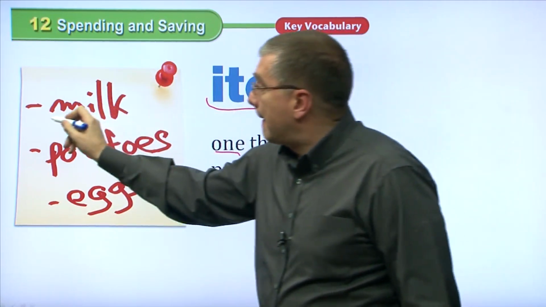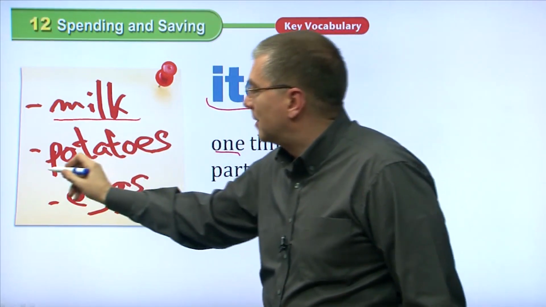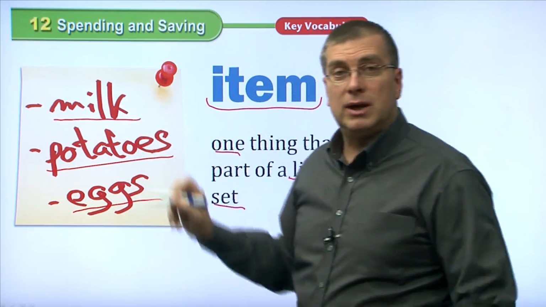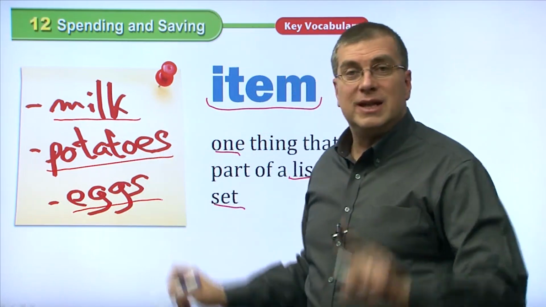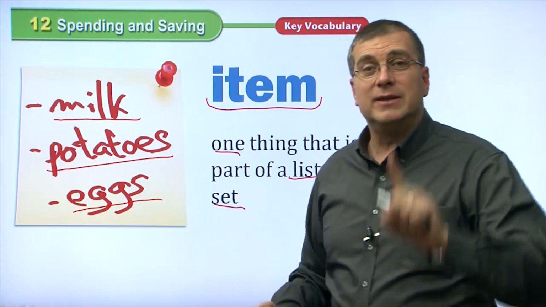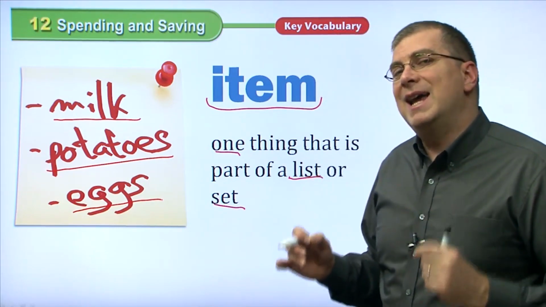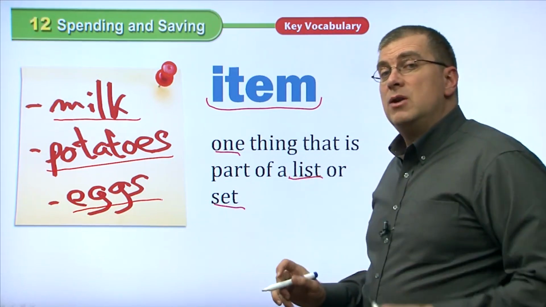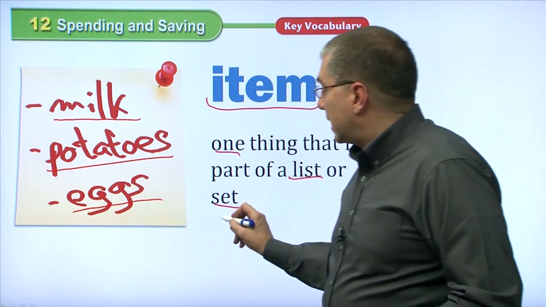Now, each item on the list, we call these items. Each thing on this list is an item. Milk is one item. Potatoes is one item. Eggs is one item. These are items on a list, part of a list or set. Also, when you go to a restaurant, you look at the menu.